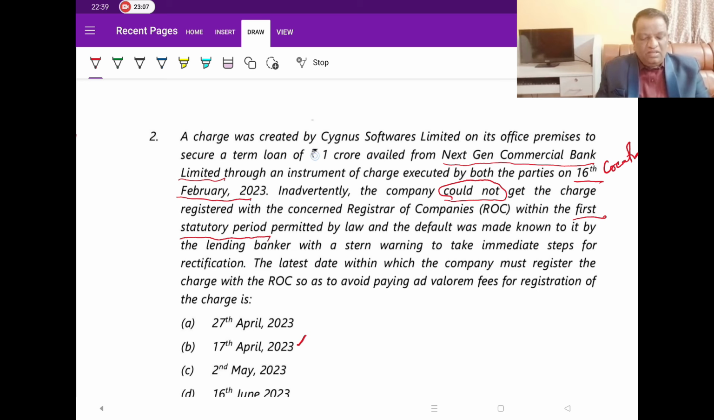It is the company, that is the borrower, who has to go for registration. He failed it, and the lender has noticed that within 30 days he has not registered the charge. So therefore, the lender had given a warning to the borrower asking him to go and file it. Now, what he is asking is the latest date within which the company must register the charge with the ROC. This point is important, so as to avoid ad valorem fees.